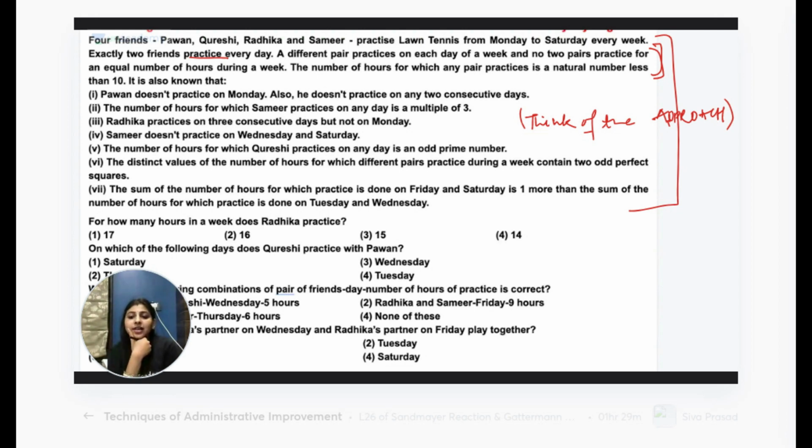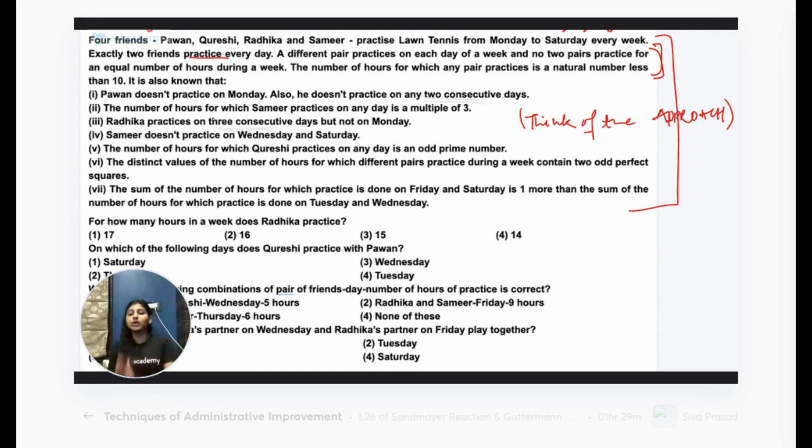Fixing the names, versus fixing the days, fixing the days is better. How can you fix the names? How will you use this clue? Tell me. This clue, Radhika practices on 3 consecutive days, right? And he does not practice on 2 consecutive days. So if the days are fixed, it will be easier for us to mark consecutively. Okay? Therefore, in a question where you have one of the parameters as date, day, year, right?